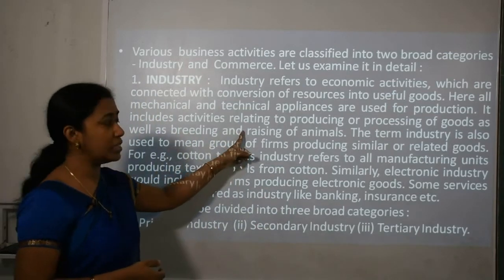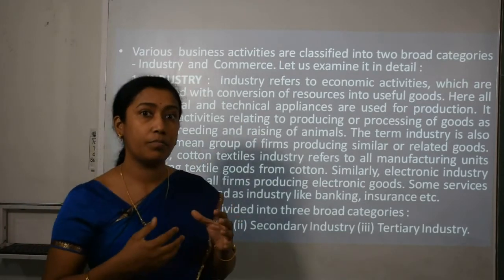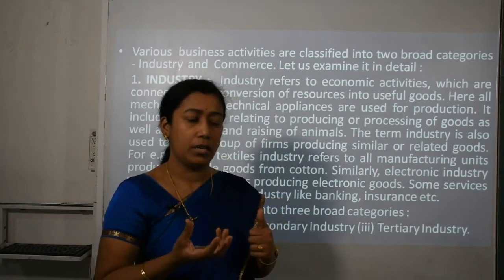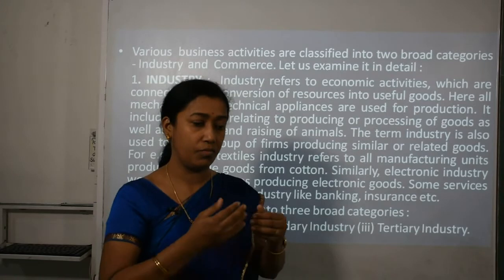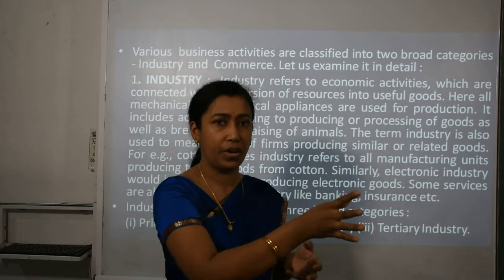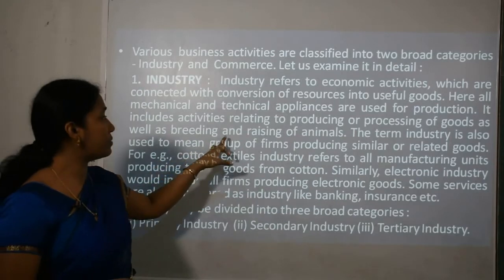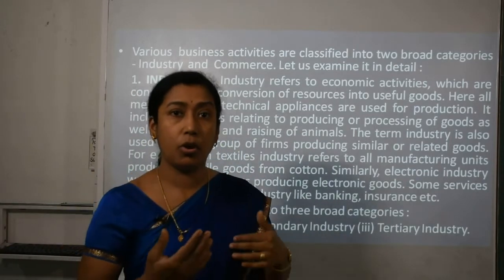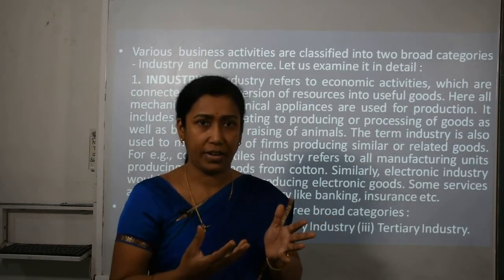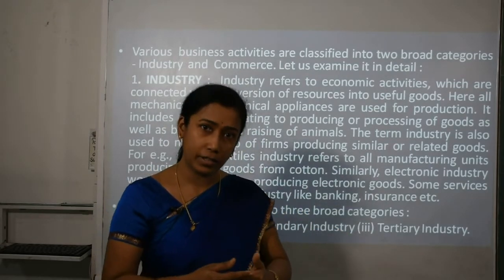It includes activities relating to producing or processing of goods, that means the goods are produced, or we can say the goods are processed. When we say process, it involves certain steps whereby we convert material which is in raw form to final or useful goods. So it can be processing of goods as well as breeding and raising of animals. Of course, not only production of goods but breeding and raising of animals. Breeding means reproduction of animals. So breeding and raising of animals are also included in industries.